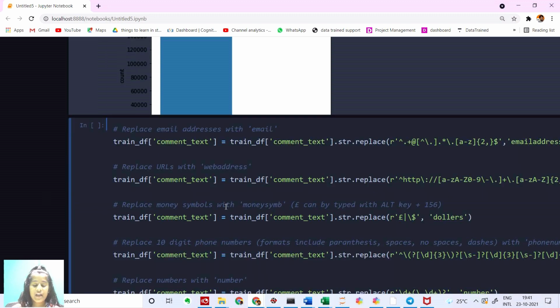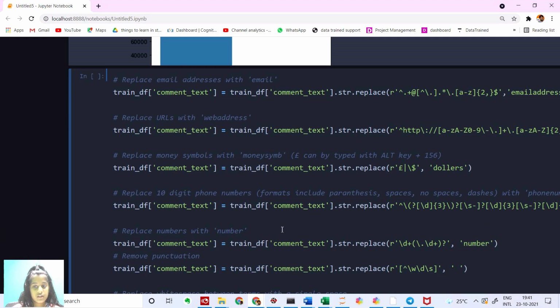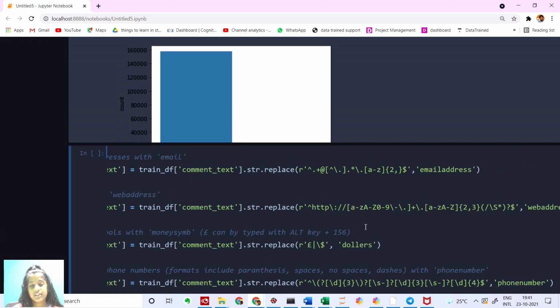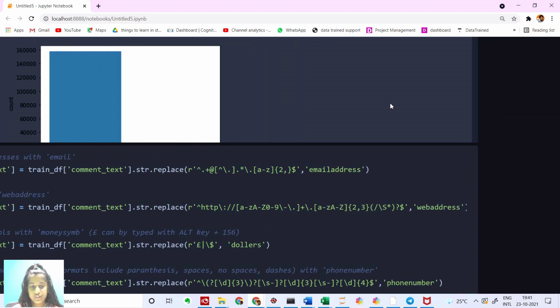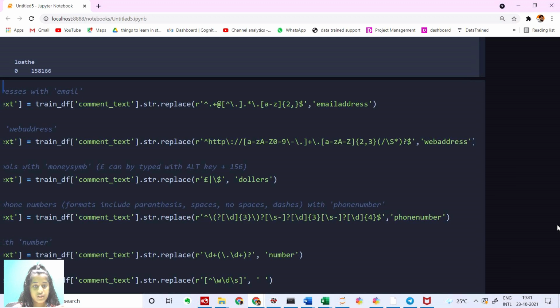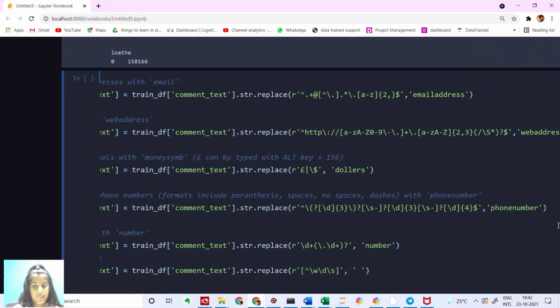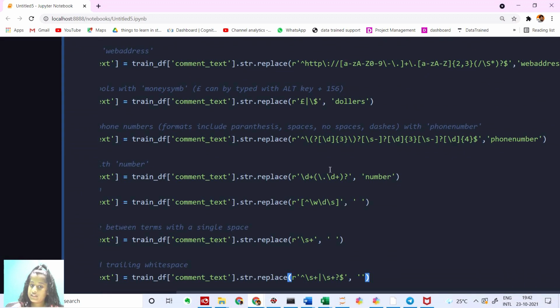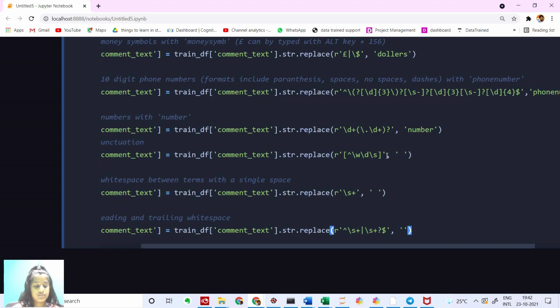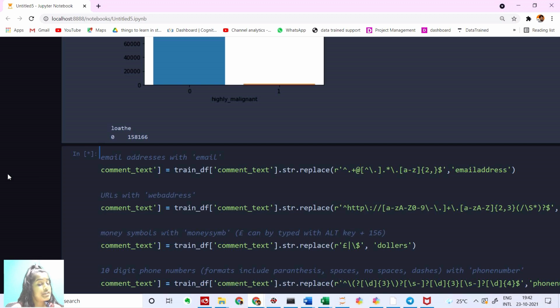And yes guys, we can see I've renamed almost all of the things, numbers, dollars, everything. So this is email address, these are all symbols, and then we have web address, this HTTP and all those things, and then we have dollars, and then we have phone number, and number, and the rest we've put as an empty string. So now we have cleaned our data set in the train data set.